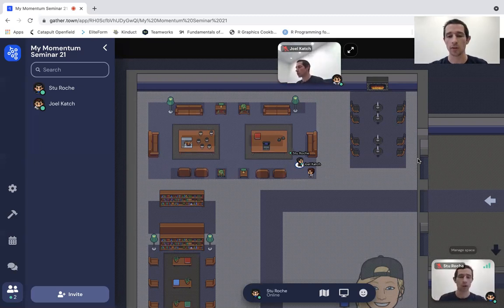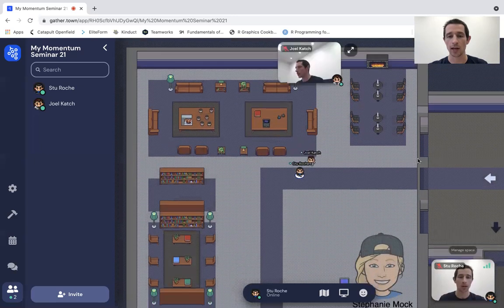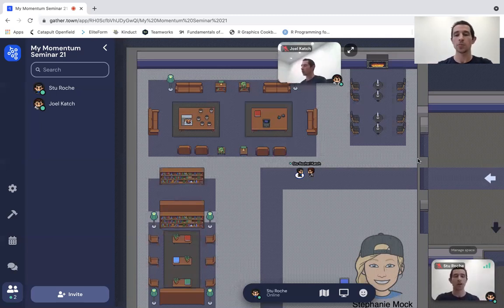What else can we do with our conversations? Let's move out into the hallway again here. So I'll bring Joel with me. Let's say Joel and I meet here and we're having a conversation about Arizona State University. And we just want to make sure we're having this private conversation while we're in the hallway, so we're not interrupted with various people just walking by and transitioning. Now, obviously, if we're trying to network, we want to be able to meet as many people as we can. So you may just want to maintain exactly what we're doing here.